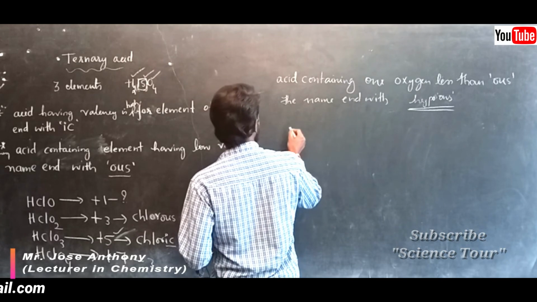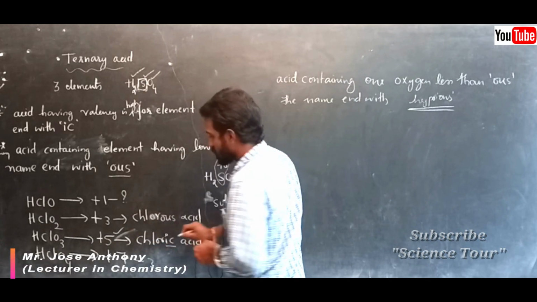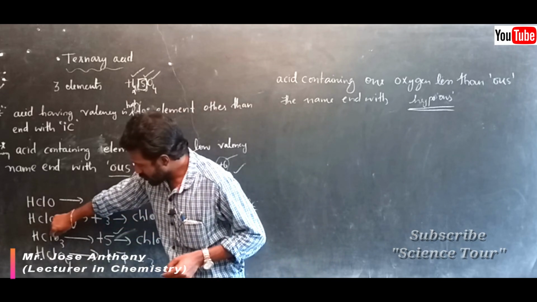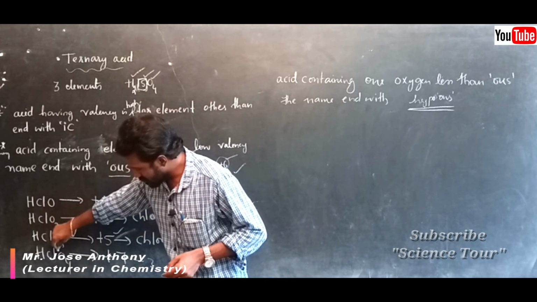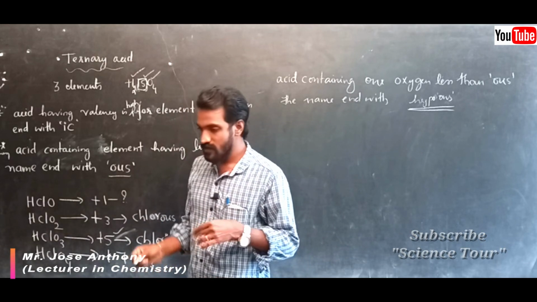And here for this one, look at this, the oxygen is more: here 3 oxygen, here 4 oxygen, here chloric. More than 1 oxygen.